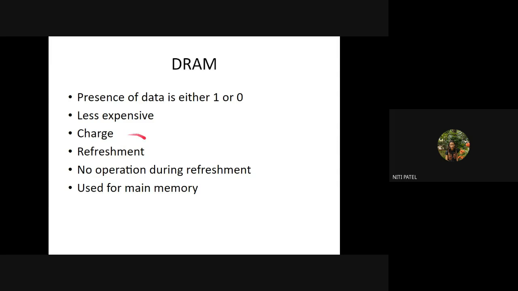Because what is happening in DRAM, any combination of 0, 1, 0, 1 can be stored. Since that 0, 1, 0, 1 should not leak out, I will be performing this refreshment. Why is it required? Because I am storing that 0, 1, 0, 1 in the form of a charge inside the DRAM, which is in the capacitor. Getting? Yes, ma'am. And why are they being used these days? Because they are less expensive as compared to SRAM. Clear? Yes.